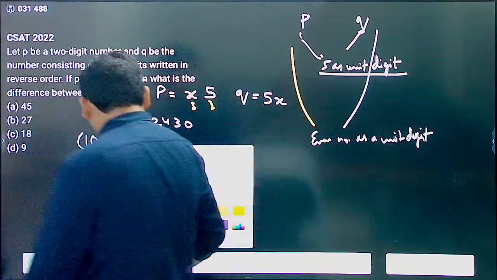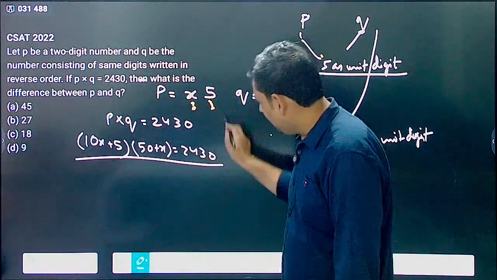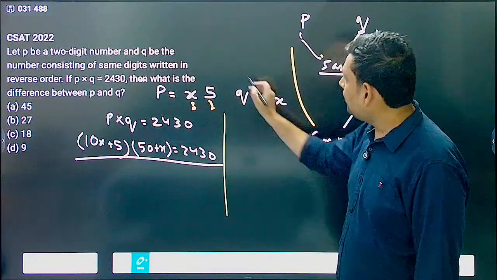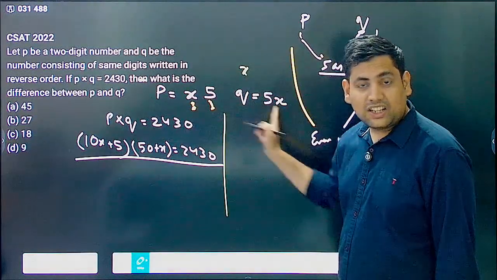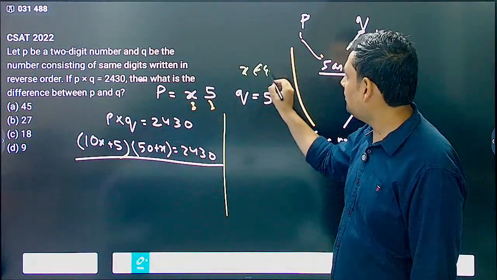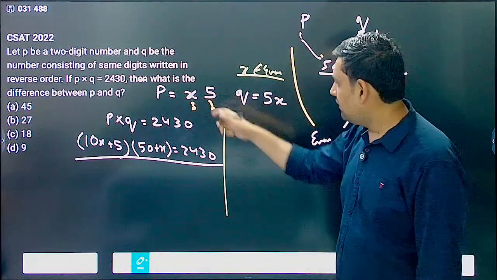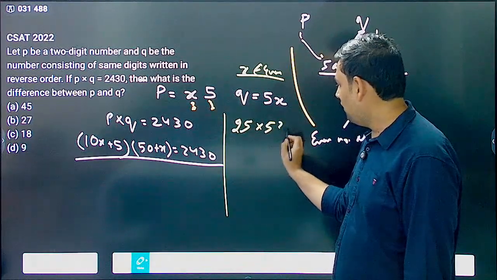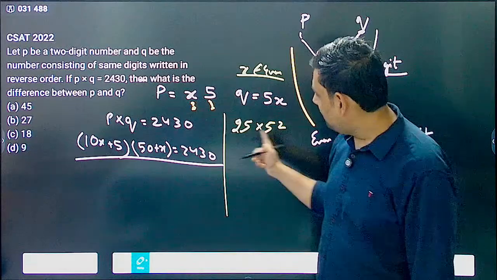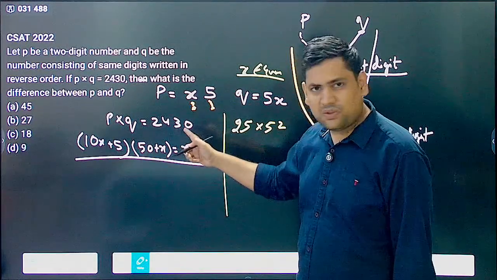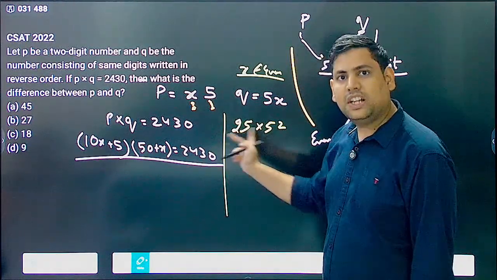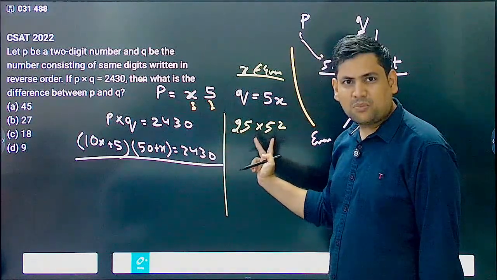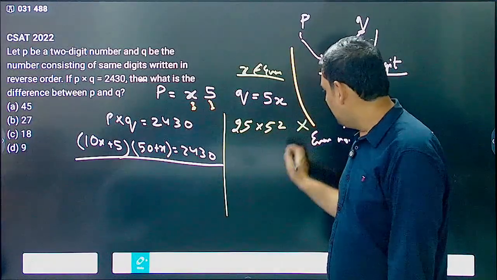But now let's see another way of getting to this faster. So P is x5, Q is 5x. You know one more thing about x, the other digit has to be even. So x belongs to even. If x belongs to even, what are the possibilities? Either it is 25 into 52, now this is what, 2430. Correct? 50 into 50 is 2500, so very close to this. Now this is much lesser. 25 into 52 won't be the answer.